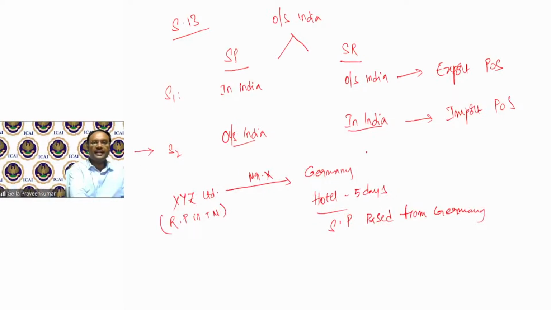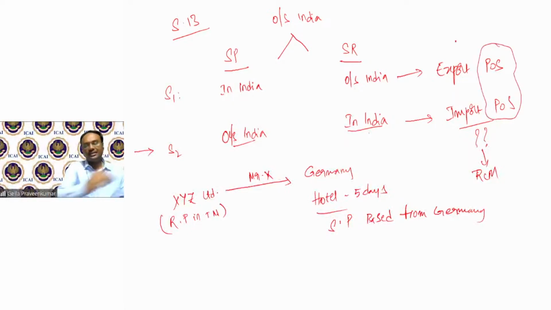Right? So, when I look into this scenario number 2, the service provider is outside India, the service recipient is in India. Can I call this import of service? When I say import of service, tax needs to be paid on RCM basis. For these provisions, my place of supply is very, very essential. Please remember, when we read the definition of import of services, the place of supply happens to be India. With either of the parties outside India, the place of supply has to be India. Then it's called import of service.